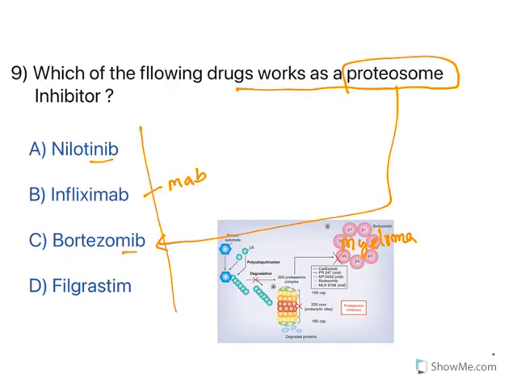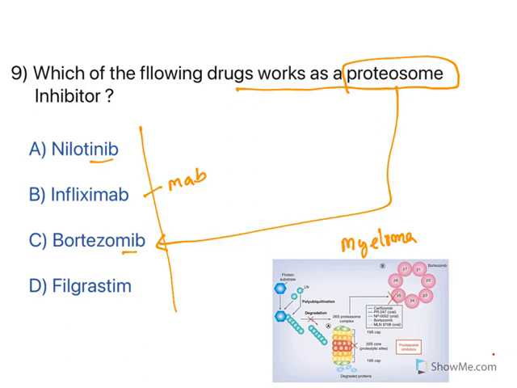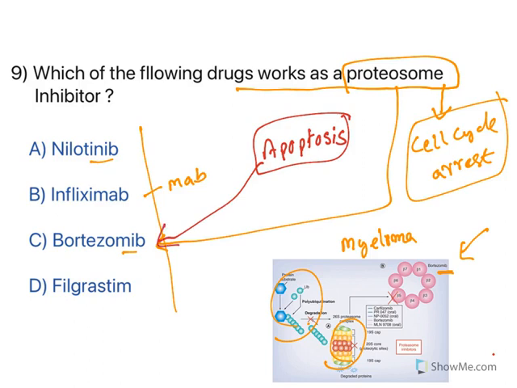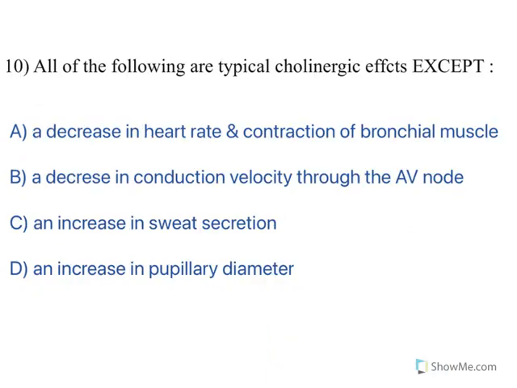Yes, let us see the role of this proteasome. Now, see, bortezomib, this is how it acts. It will inhibit these proteasomes. Now, what is the role of this proteasome? When proteasome is inhibited, it will cause cell cycle arrest. The cell cycle will get arrested. When the cell cycle is arrested, cancer cells cannot multiply, or they can also undergo apoptosis. Apoptosis means programmed cell death. Both of them are caused by this drug called bortezomib. So, the answer is this one. Moving to the next one.